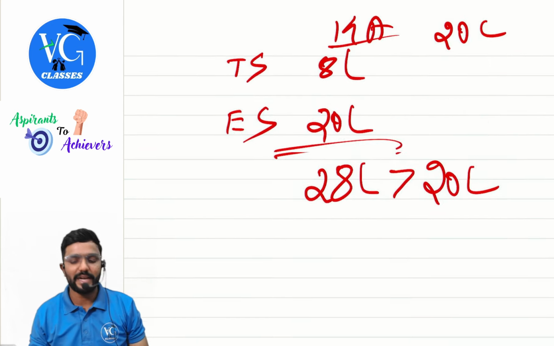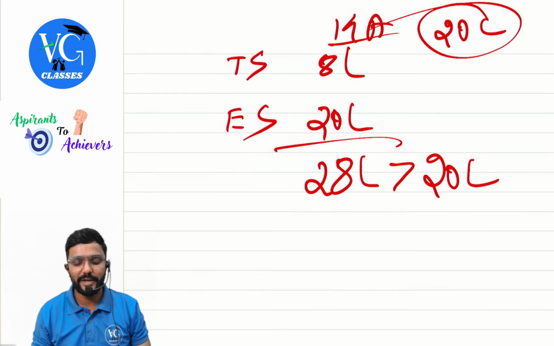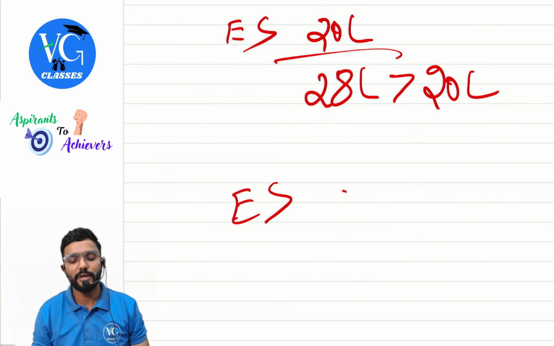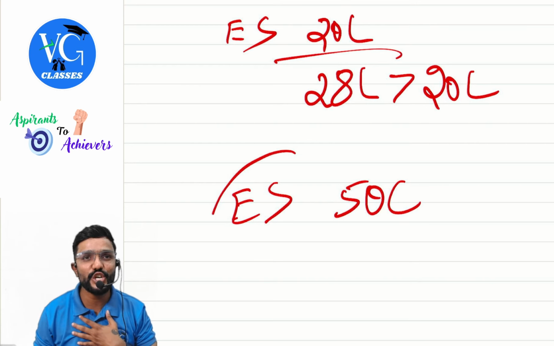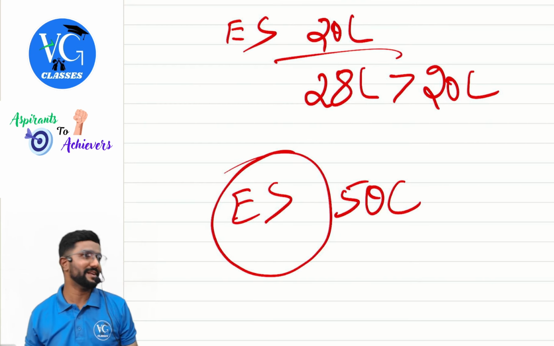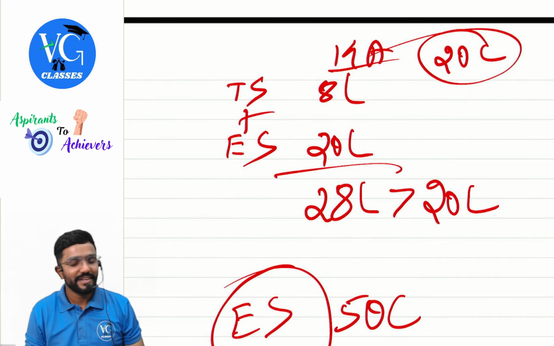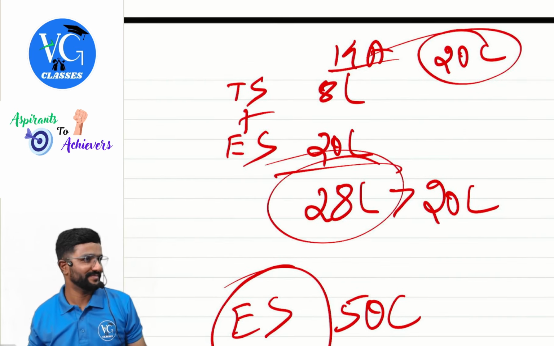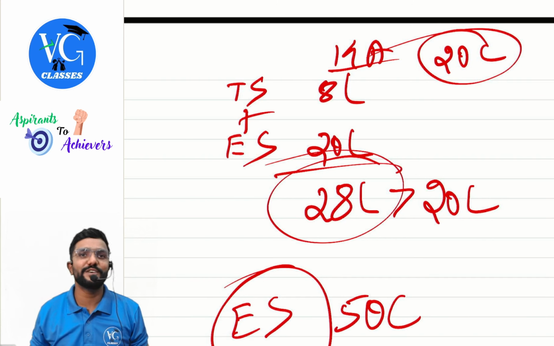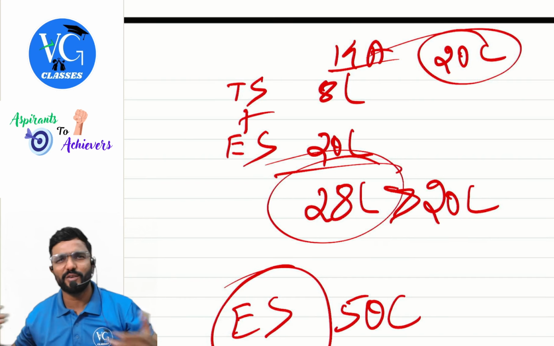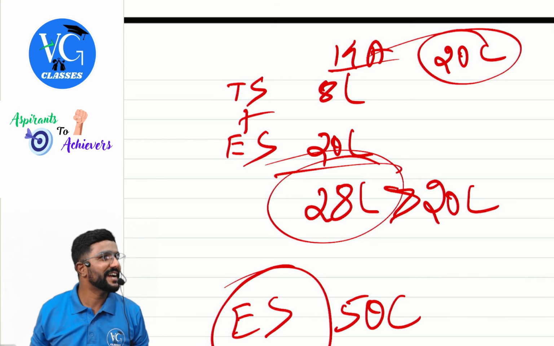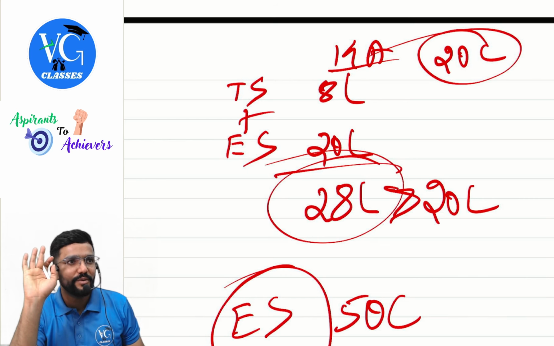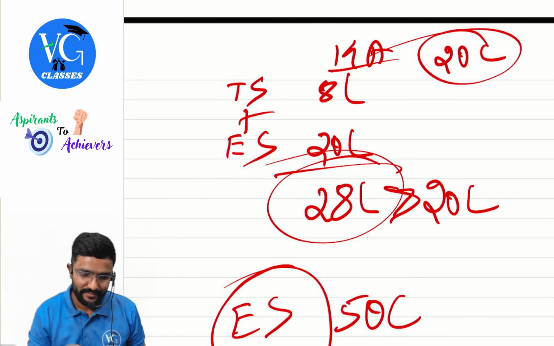Next, I am from Karnataka. Threshold limit applicable for me is 20 lakh. I am supplying only exempt supply. Turnover is 50 lakh. Should I get registered? No. More than 20 lakh, no? No. I am an exclusive supplier of exempt supply. So the twist here was, if you are supplying both, your aggregate turnover will include both. So if it is more than 20 or whatever is the limit applicable for you, you should get registered. Hope you got it.